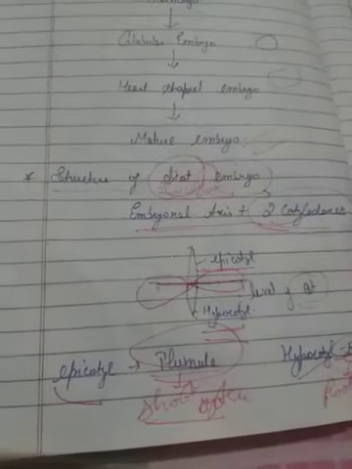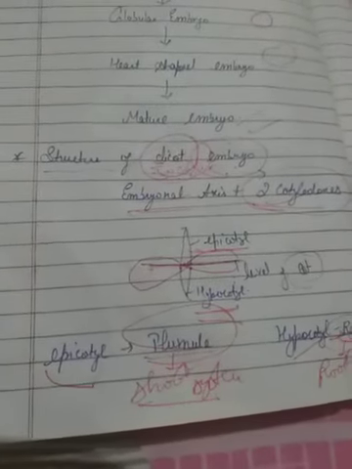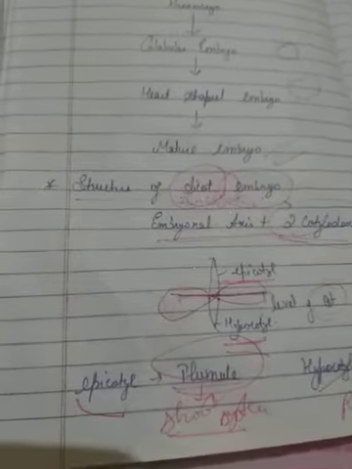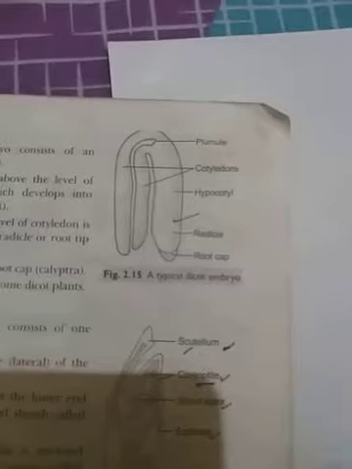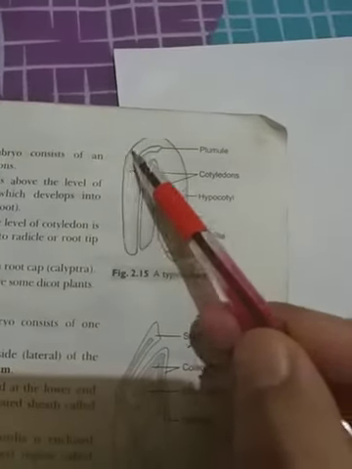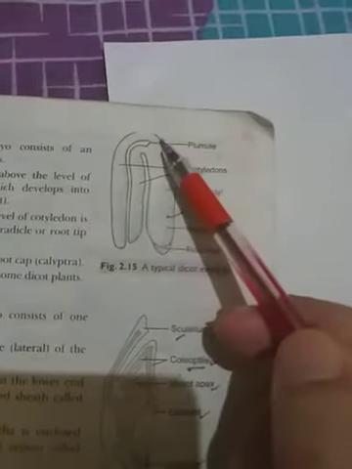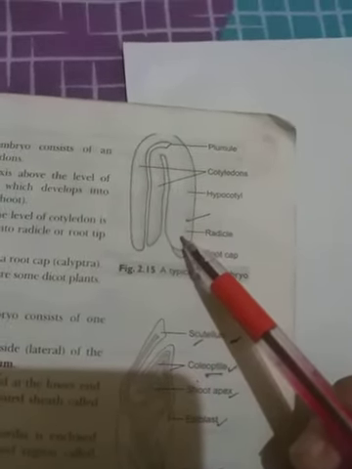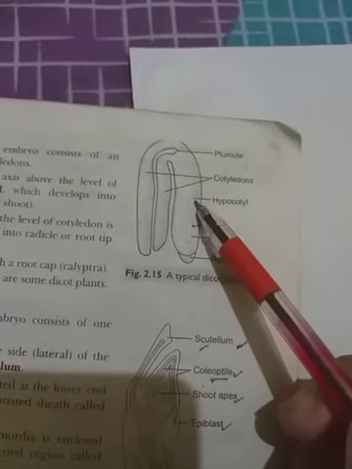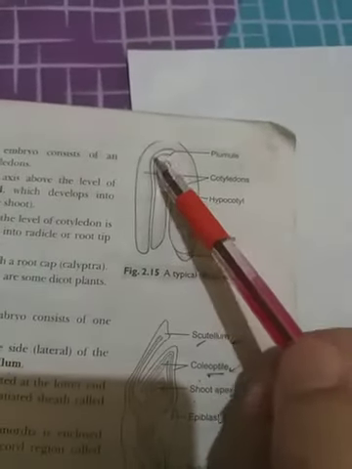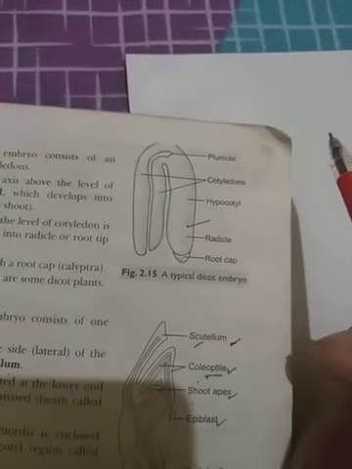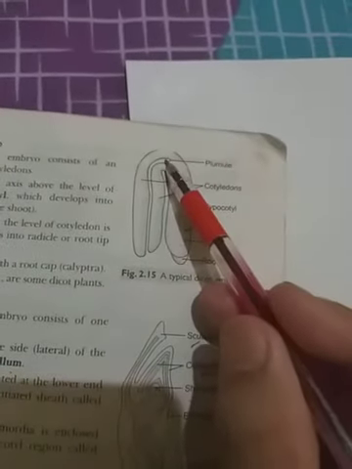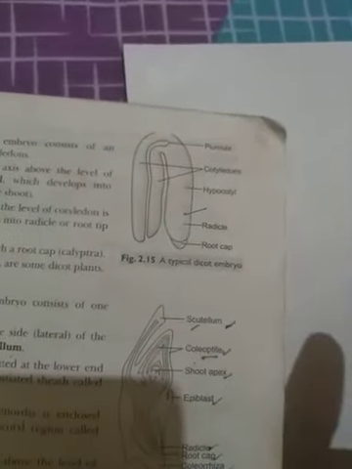Clear? So this is the structure of dicot embryo, and the structure which is given in the NCERT is here. These are the two cotyledons. This is one, this is second, and this structure is plumule, and the below structure is radicle. This is hypocotyl, and this part is epicotyl. These are the two cotyledons. Clear? This is the structure of dicot embryo.